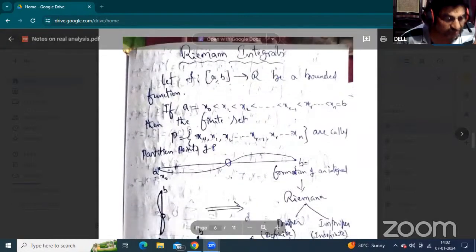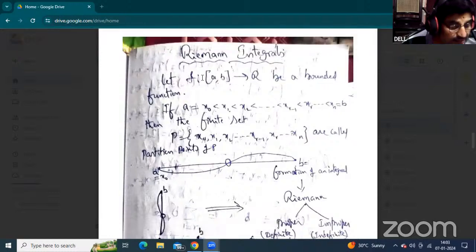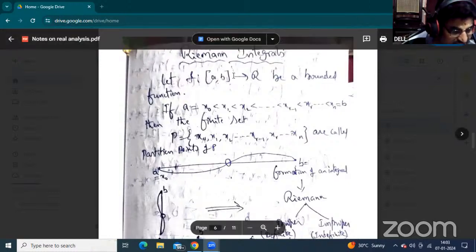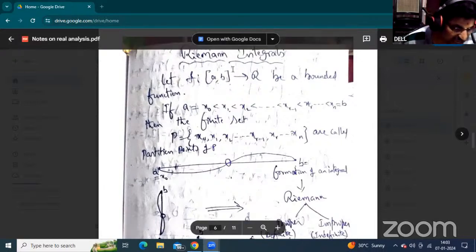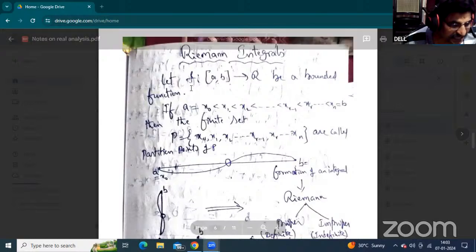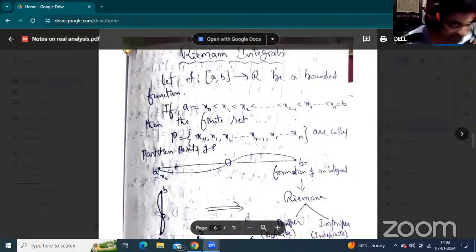These are the interval points, and the points in between are represented as the x elements. Now this is the closed interval strategy. Closed interval [a, b] means both sides are closed.